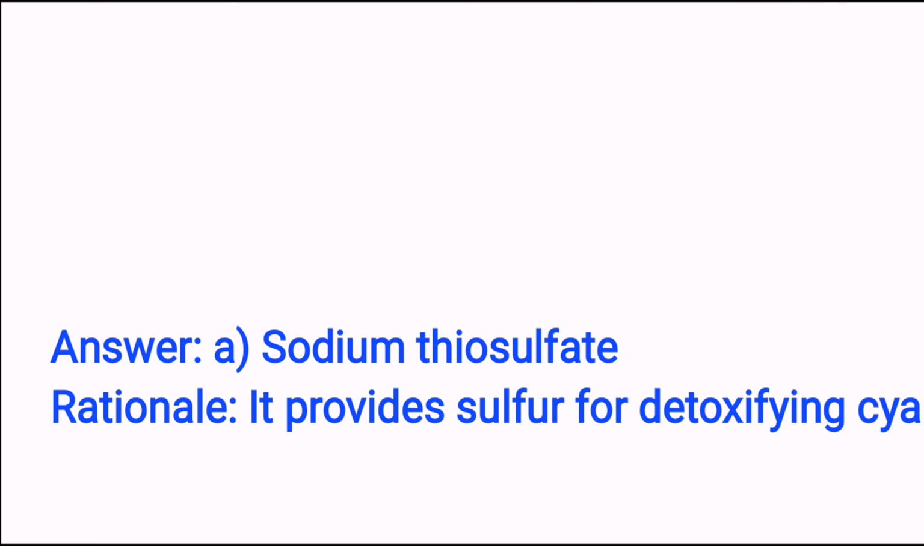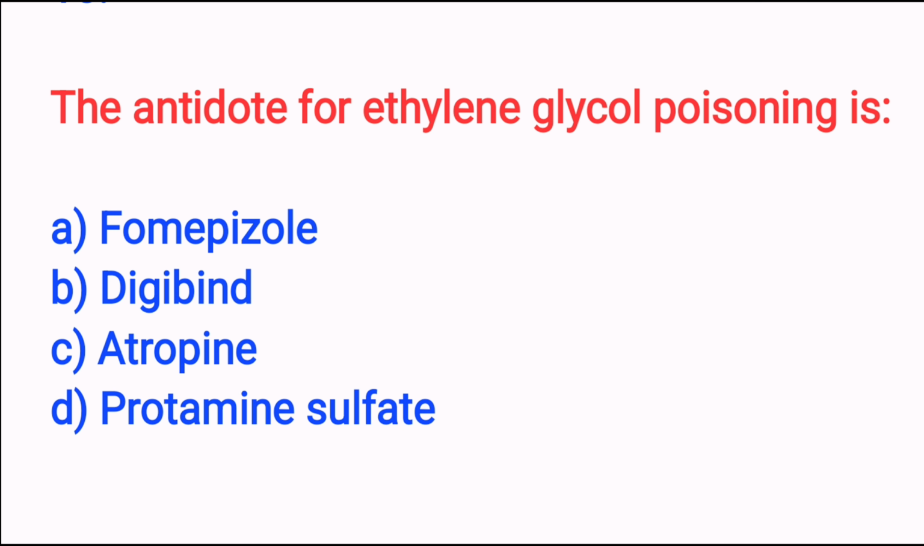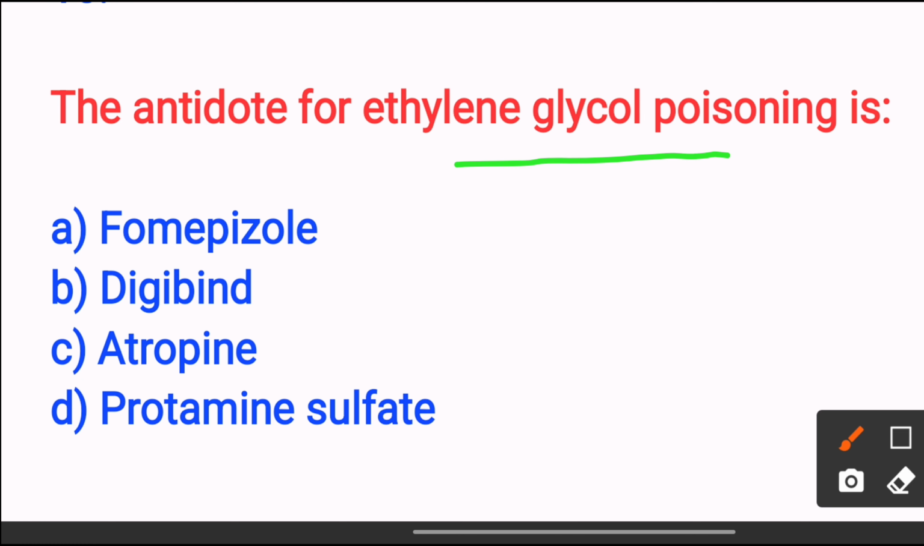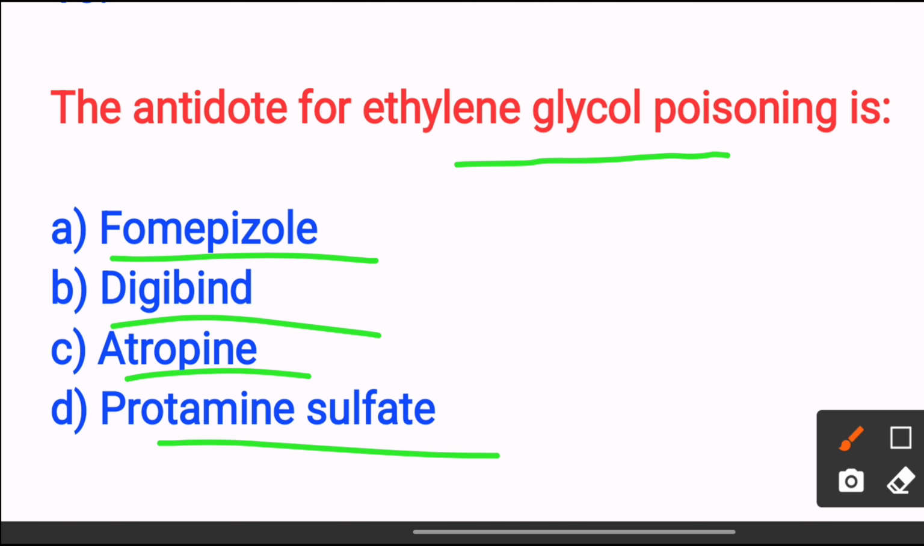Next, the antidote for ethylene glycol poisoning: option A fomepizole, option B digibind, option C atropine, option D protamine sulfate. The answer is option A, fomepizole.